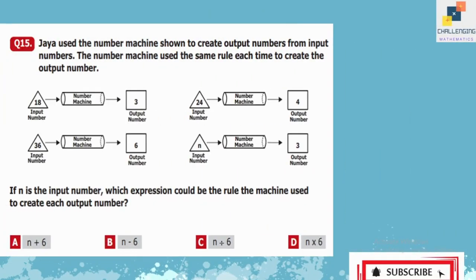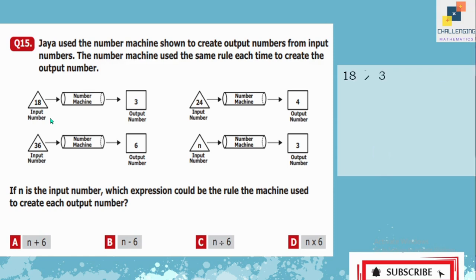Question number 15. JR used the number machine shown to create output numbers from input numbers. The number machine used the same rule each time to create the output number. If n is the input number, which expression could be the rule the machine used to create each output number? We know that the number is reduced by either subtraction or division. If we choose subtraction, 18 minus 15 is equal to 3, but 24 minus 15 is not equal to 4, and 36 minus 15 is not equal to 6, and the rule should be the same in a function machine. So obviously it's not subtraction.